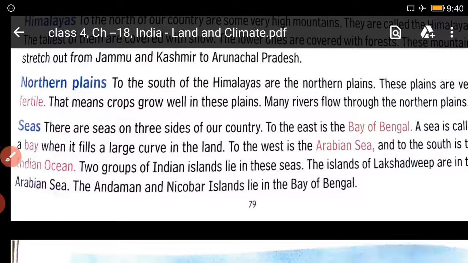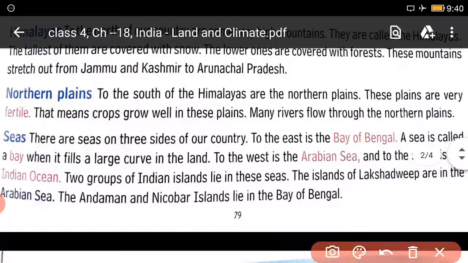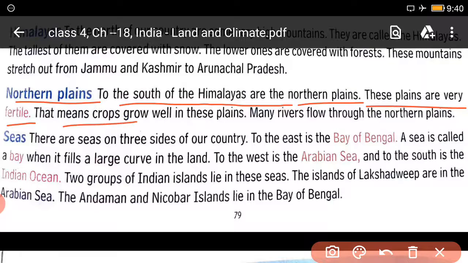Then it is the northern plains. To the south of the Himalayas are the northern plains. These plains are very fertile. That means crops grow well in these plains. Many rivers flow through the northern plains.